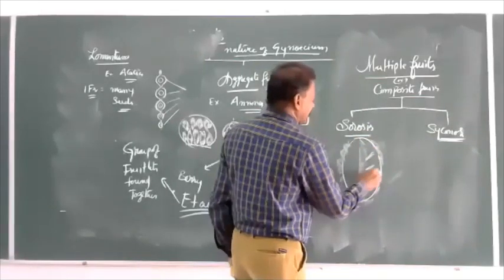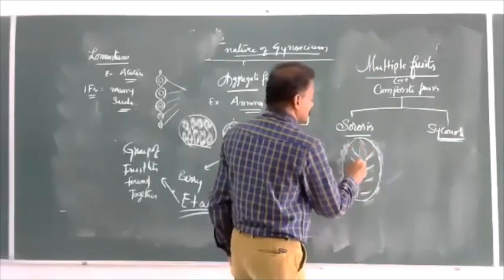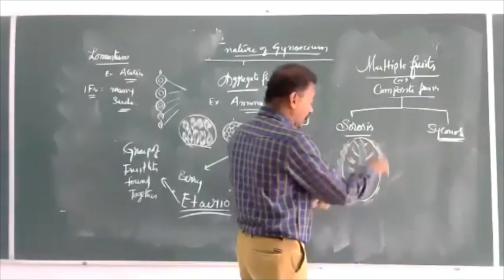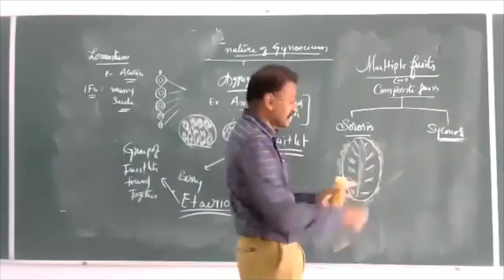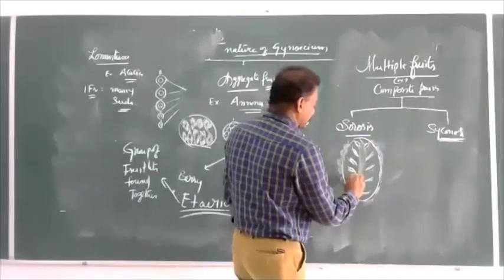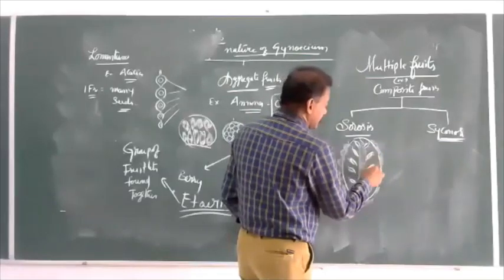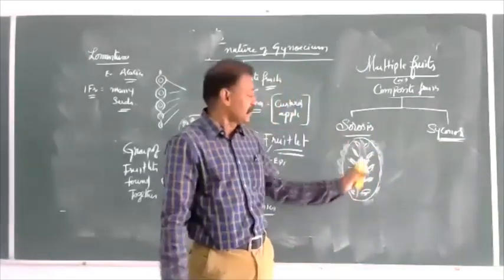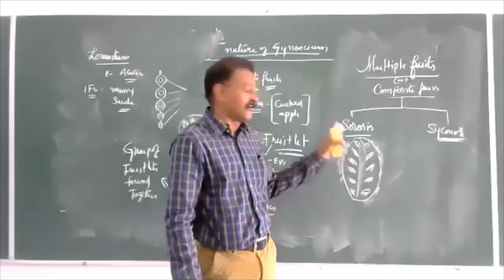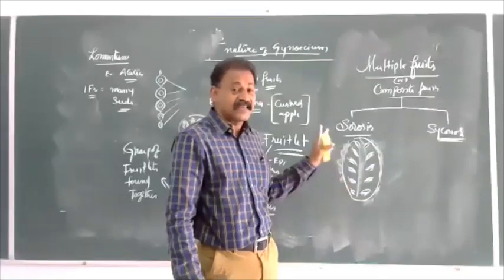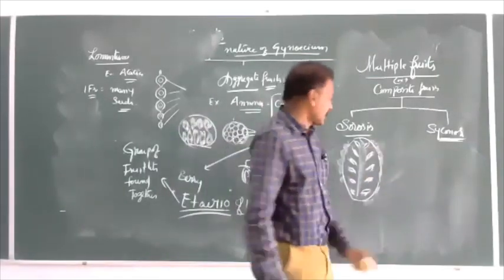It consists of so many flowers. You might have seen how to remove them. They will remove the outer part and you will get seeds inside, which are covered with that pulp, numerous based upon the size of the fruit. Sorosis develops from either catkin, spadix or spike inflorescence. Then the syconus fruit.